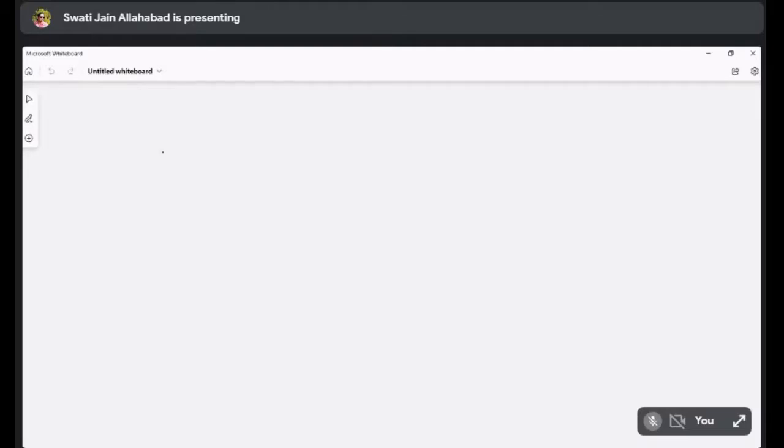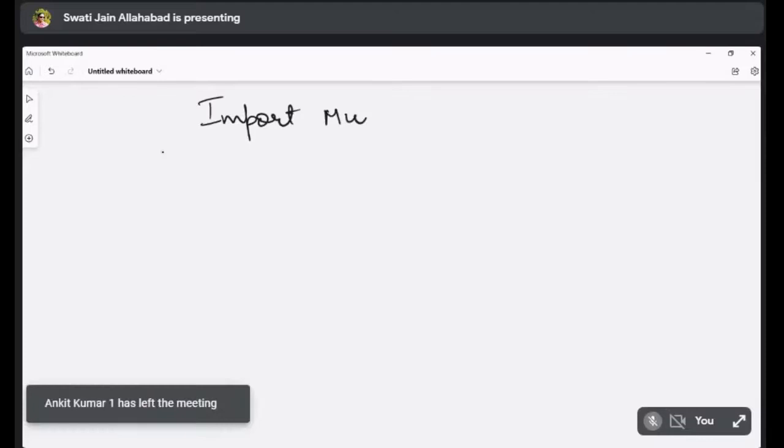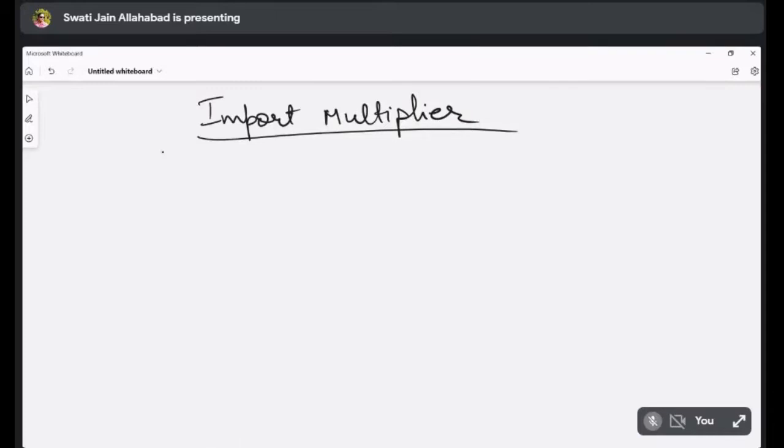Yesterday we talked about this import multiplier. I was telling you that for the import function we have defined M is equal to M0 plus mY, and X is autonomous, or X-bar.